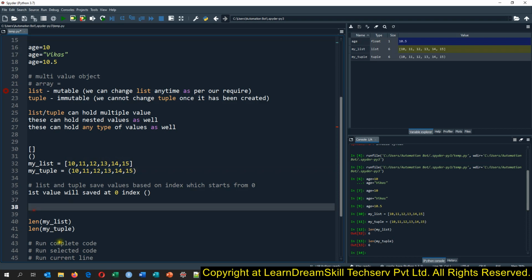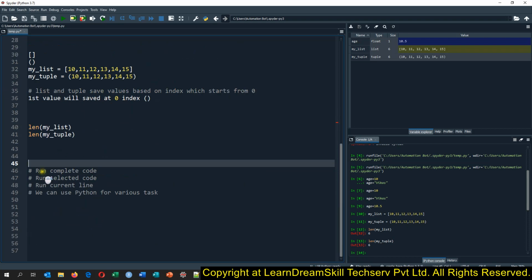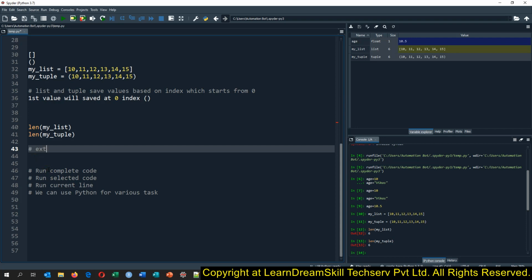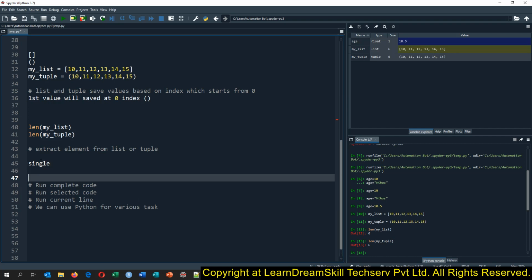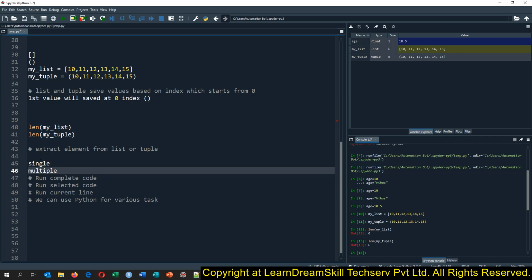Okay, so I will write the comment here: extract element from list or tuple. I will explain to extract an element from the list, and same way you can use it for the tuple. If we want to extract elements from the list, either we need to extract a single element or we need to extract multiple elements. These are the two scenarios to extract the element, and I will tell you both scenarios of how you can extract elements from the list.